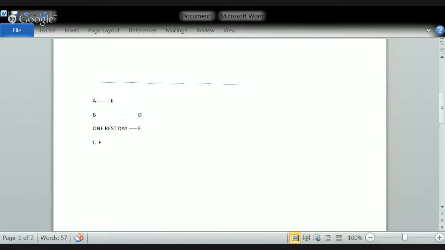The rest day will not be on 2nd or 4th. Now, the rest day is F. So let us mark this in red. Instead of using these lines, let us take an alternative one.